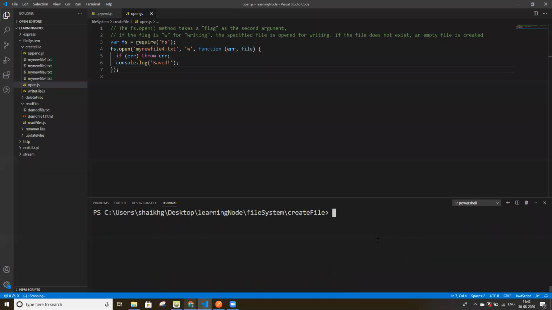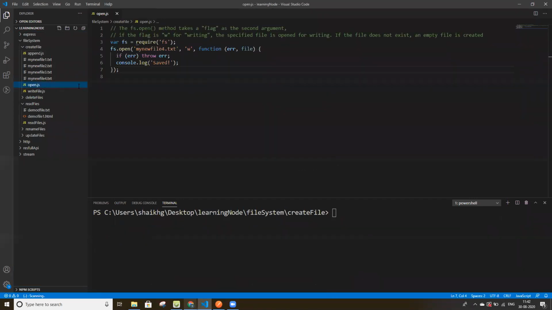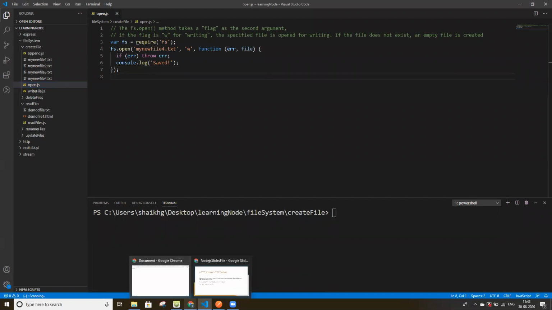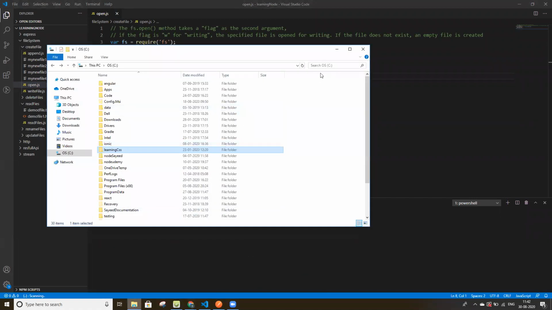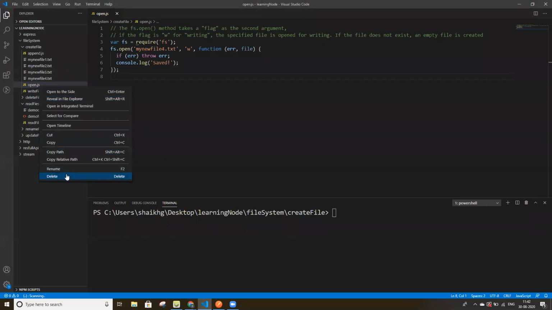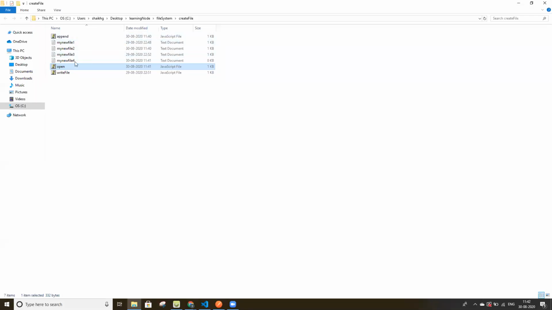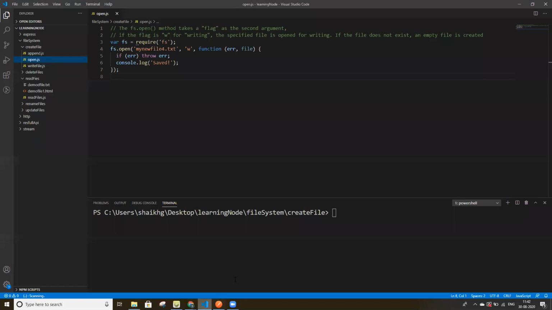He's telling you to just open that file, my new file, in your folder from your file system, not from your Visual Studio. Yes, from here you can show. Okay. Let's delete all the files so we can understand easily. So no file is present in this directory.